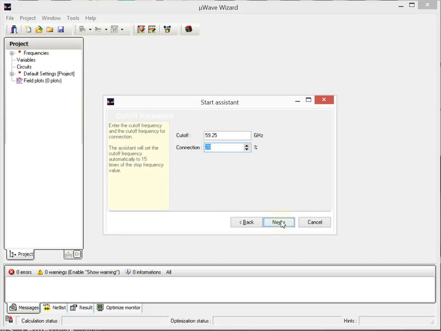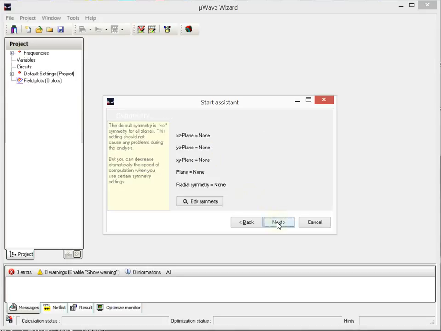Because if you have a waveguide with some dimension, only the fundamental mode or the first few modes can propagate inside, and all the other modes are attenuated, so we do not have to hand them over, and we can save calculation time. But this is a point we can later change and test if the setting is good or if we have to change it.